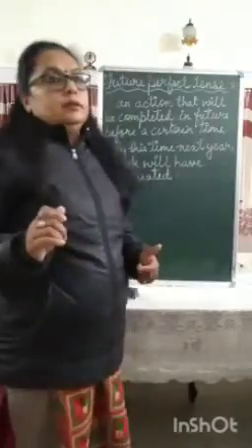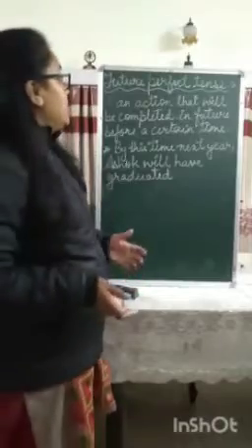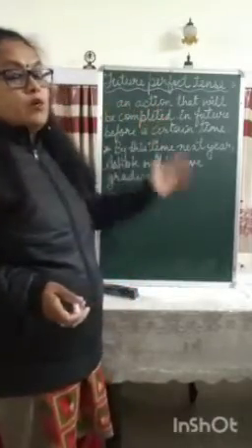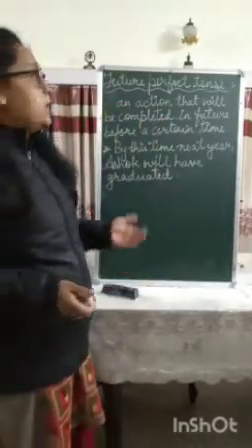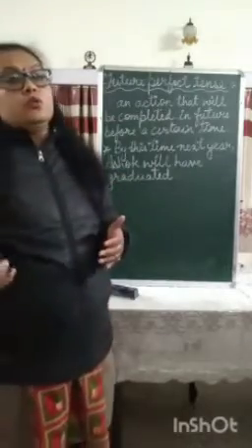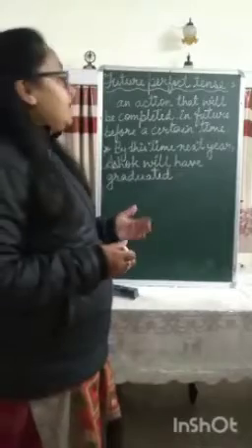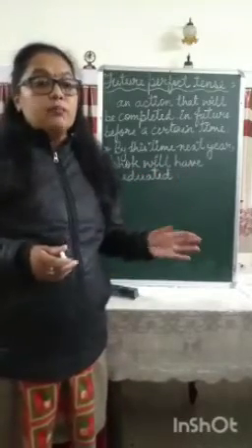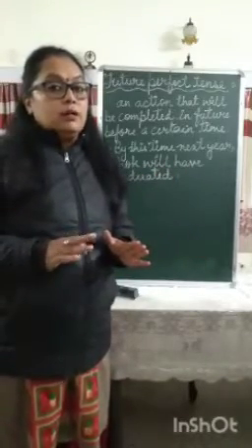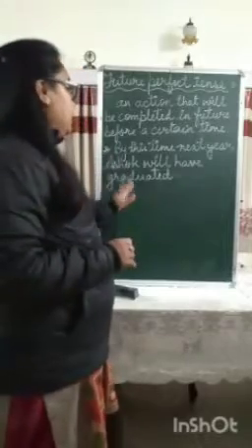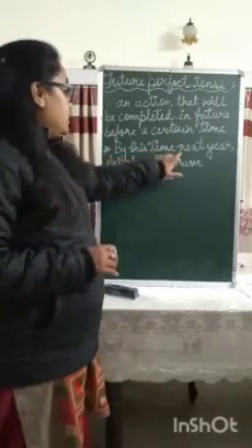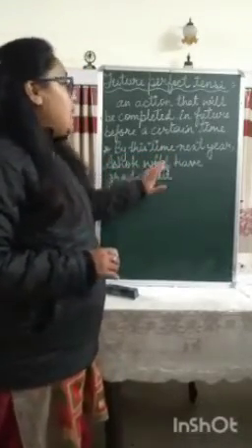Now the next tense is future perfect tense. When do we use the future perfect tense? Future perfect tense is used when we are speaking about an action that will be completed in future before a certain point of time. For example, by this time next year, Ashok will have graduated.